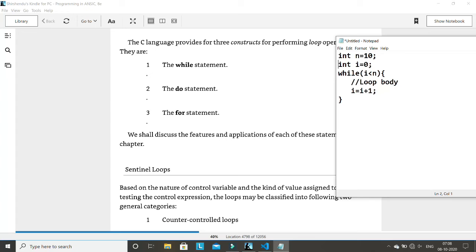So here, why is it called counter-based? Because you know the value of how many times you have to repeat the statement. So this is required for a maximum number of times.